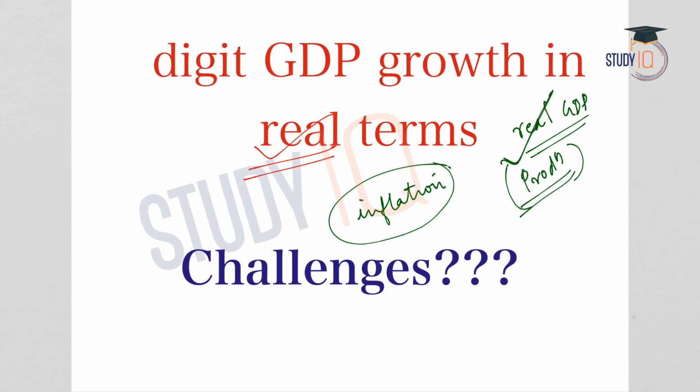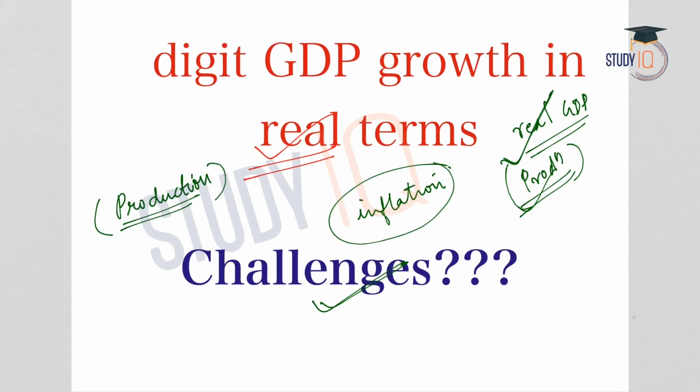But the target of the government is to increase the real GDP, which means inflation should not be the reason for the increase in GDP, but it should be an increase in production. So, definitely, increasing production must be the engine that drives our economy to double-digit growth in terms of real GDP.